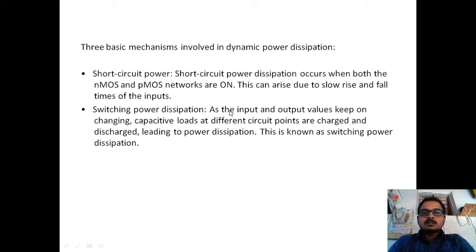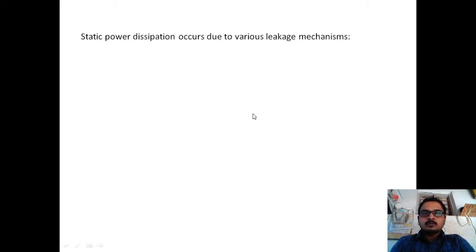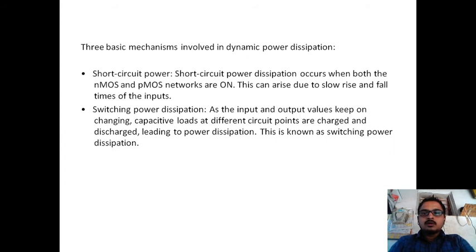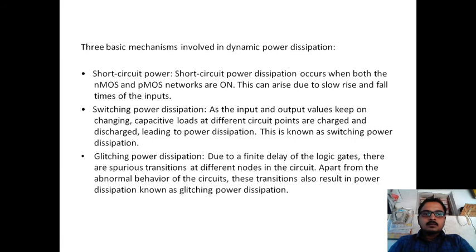The switching power dissipation is nothing but, as input and output values keep on changing, capacitor loads at different circuit points are charging and discharging. At that time, the power dissipation occurs. That is known as switching power dissipation. And then the third one is glitching power dissipation.